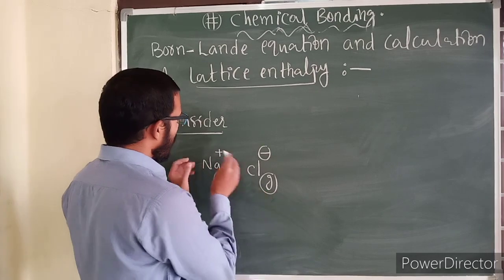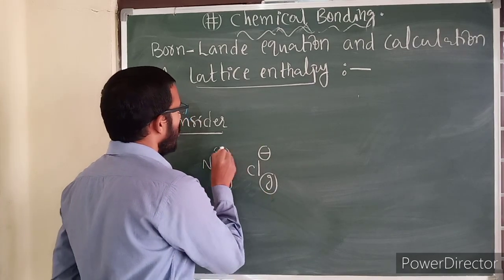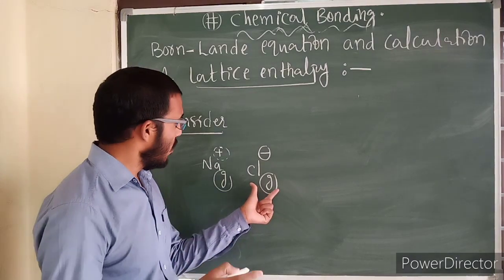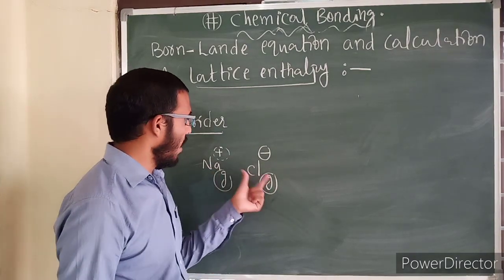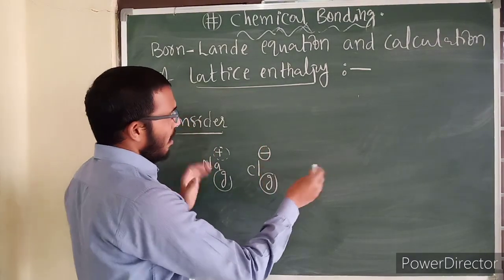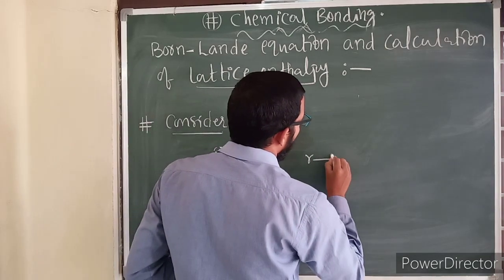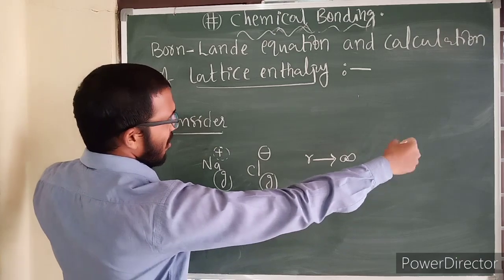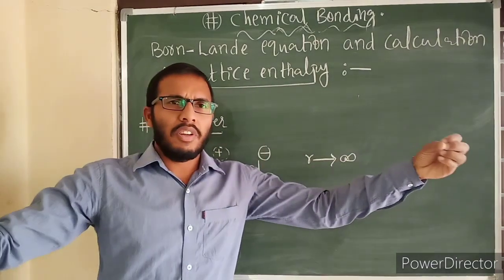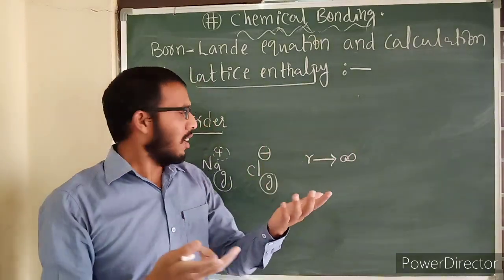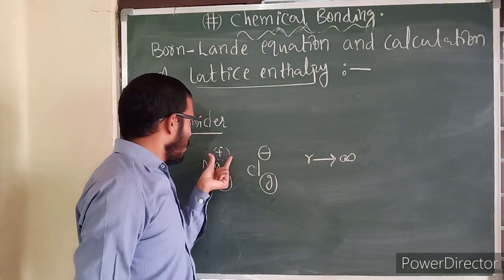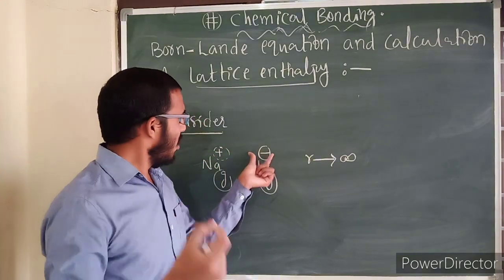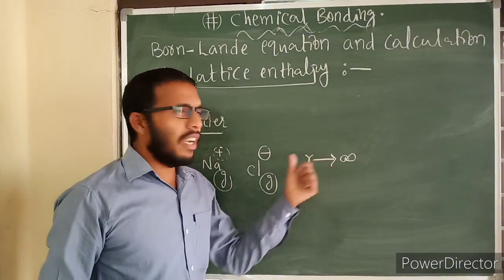Infinite distance means there is no interaction between this cation and this anion. Between plus and minus there is no attraction, that is called infinite distance.